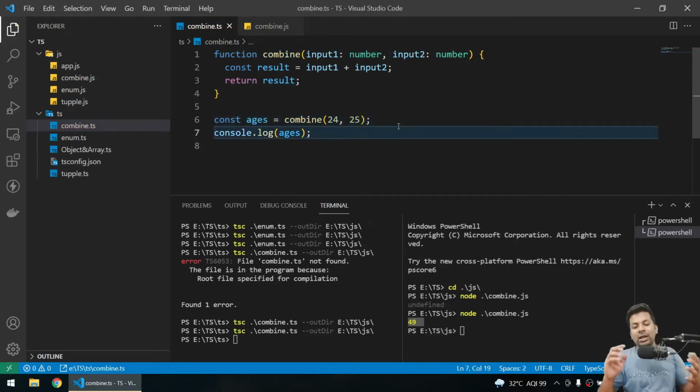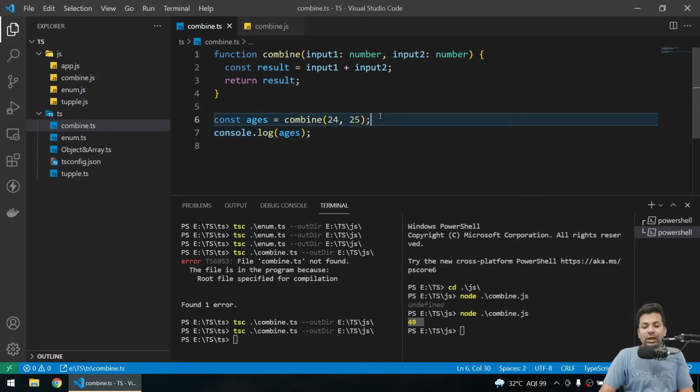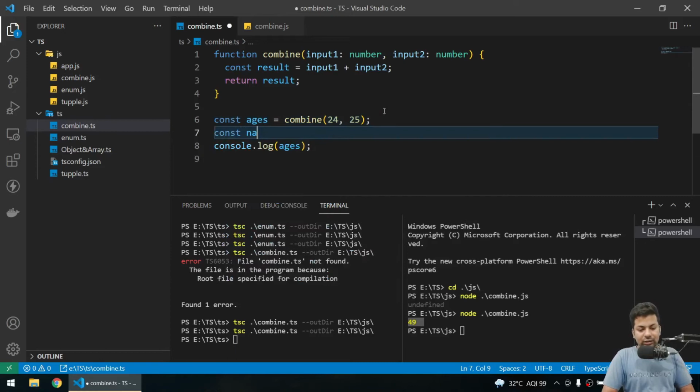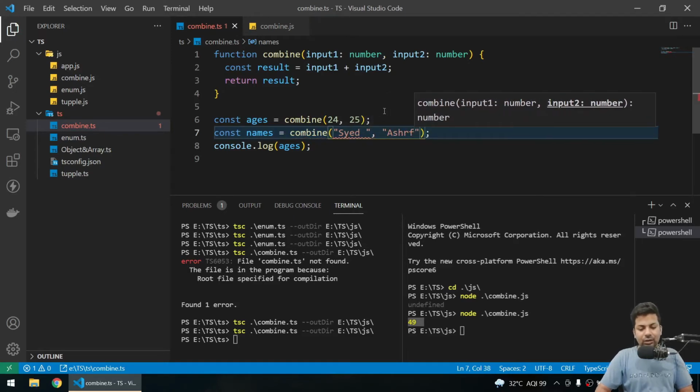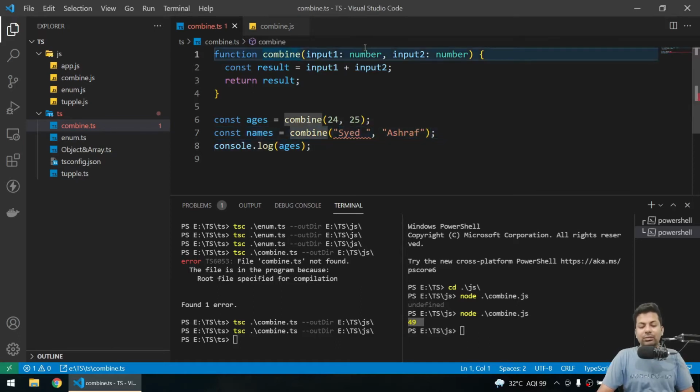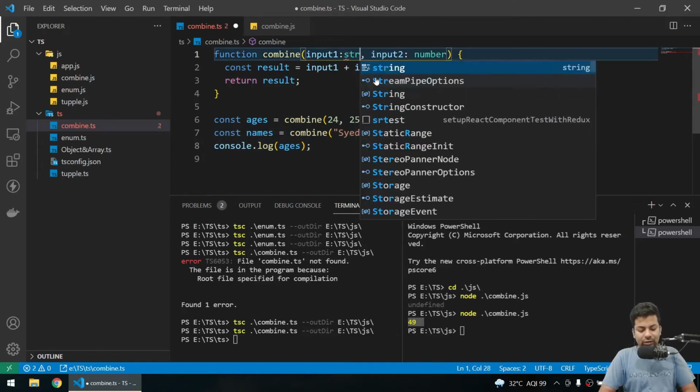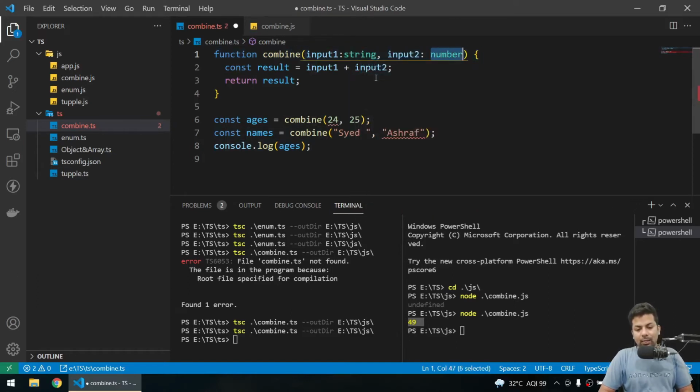normal. Now you will be like, okay, this is basic, we send the first part only, but suppose I want to add a string. So I'll say constant names and I'll say combine, this will be my first name, this will be my second name. Now it's showing error because you are sending a string but you have asked for number, so I can easily change it to string. But now it's showing error for the number.